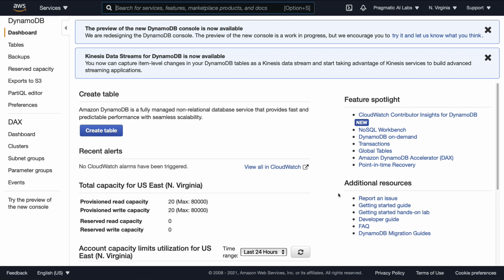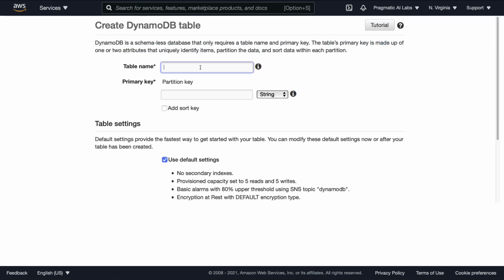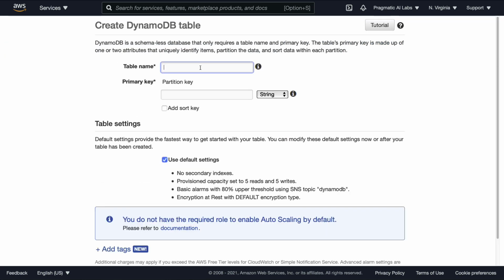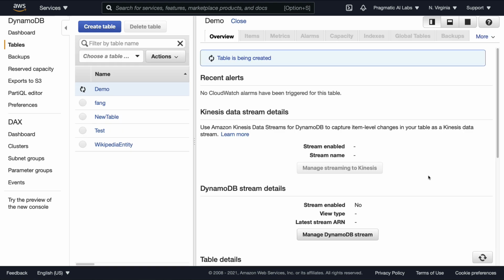And one of the best ways to get started with a service is just to play around with it. And so here we see that Amazon DynamoDB is a non-relational database service. Okay, looks like there's a button called Create Table. Let's go ahead and click this button here, and I can go ahead and try it out. So we'll go ahead and say demo as a table, and this wants a primary key. And so I'm going to put one called Globally Unique ID, or GUID, and then I'm going to go ahead and say create.